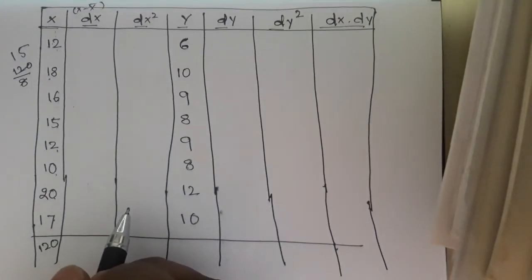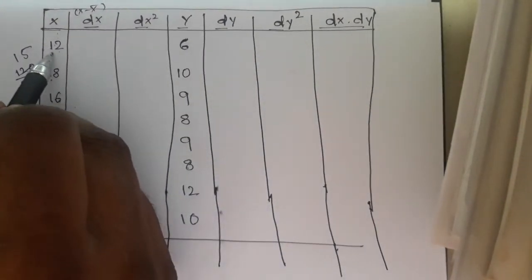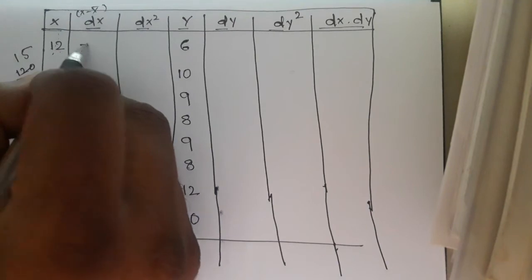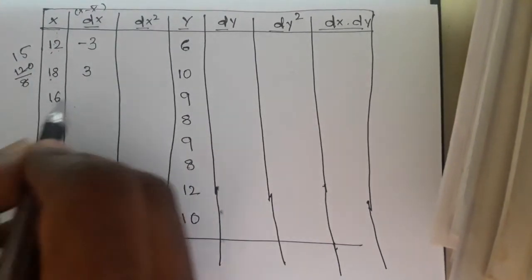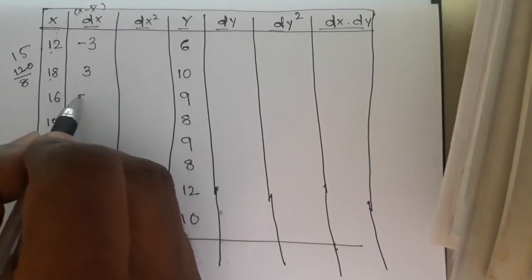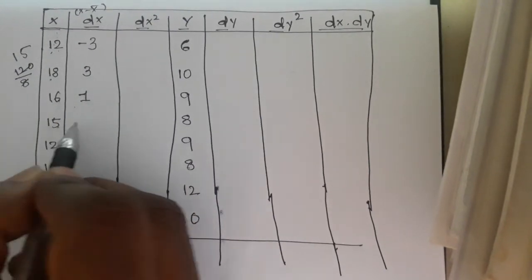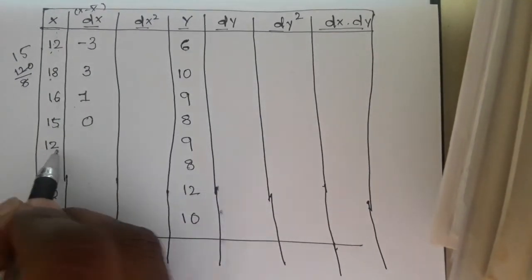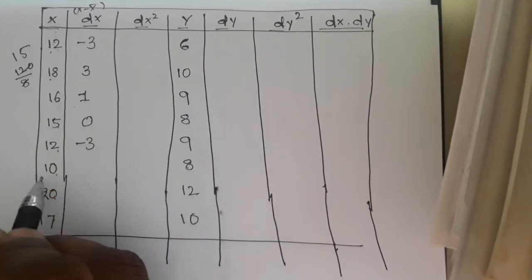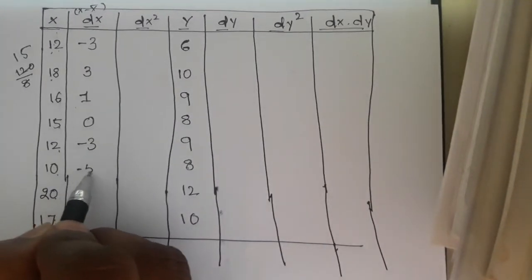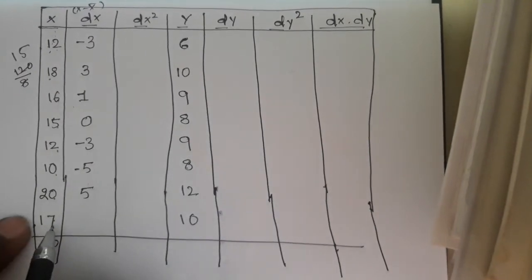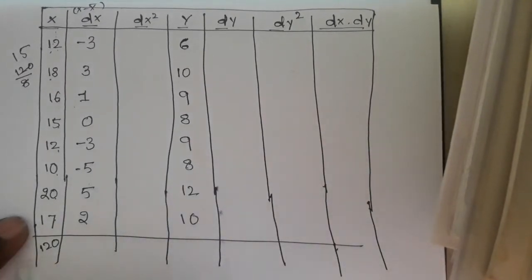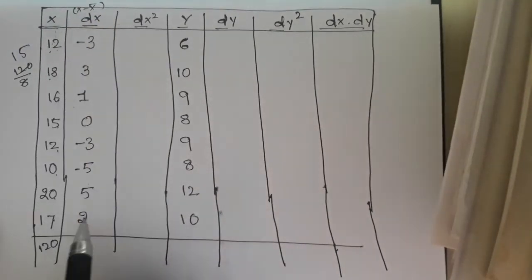So first, 12 minus 15 is minus 3, 18 minus 15 is 3, 16 minus 15 is 1, 15 minus 15 is 0, 12 minus 15 is minus 3, 10 minus 15 is minus 5, 20 minus 15 is 5, and 17 minus 15 is 2. So these are all the dx values.